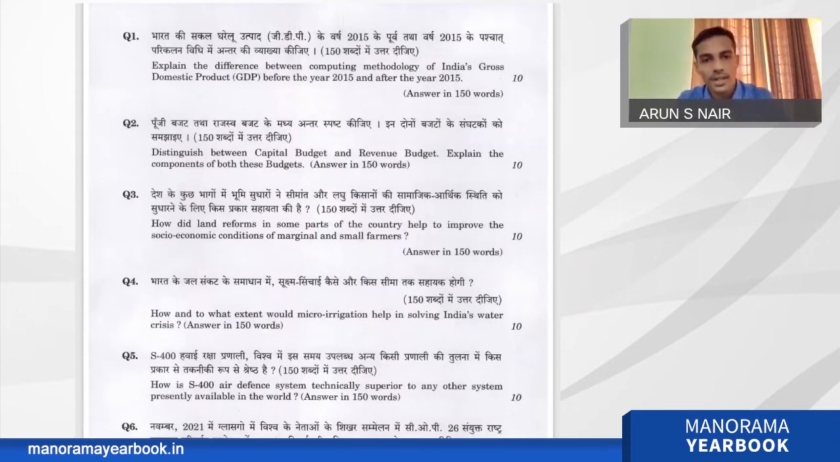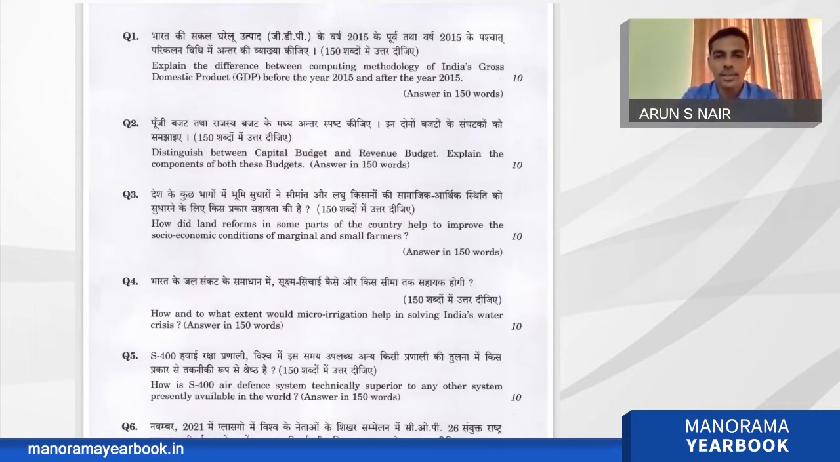So the first question is: explain the difference between the computing methodology of India's gross domestic product before the year 2015 and after the year 2015. This is a direct question from a static portion of the Indian economy, and every aspirant who is studying the basics of the Indian economy will know the crux of the answer. It's an explain question, so we will go through the keyword. Here it's 'explain the difference'. You can go directly to the answer after a very small introduction, like what is GDP or what is India's trend in GDP.